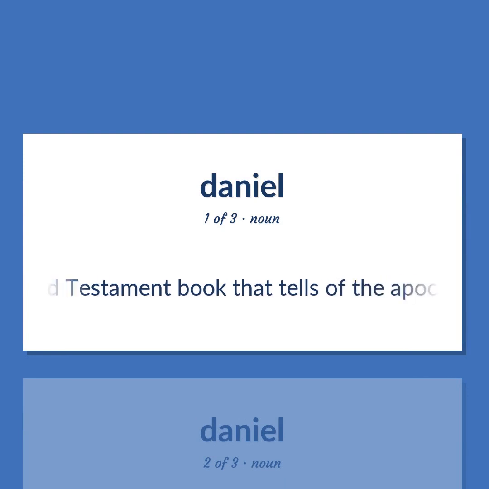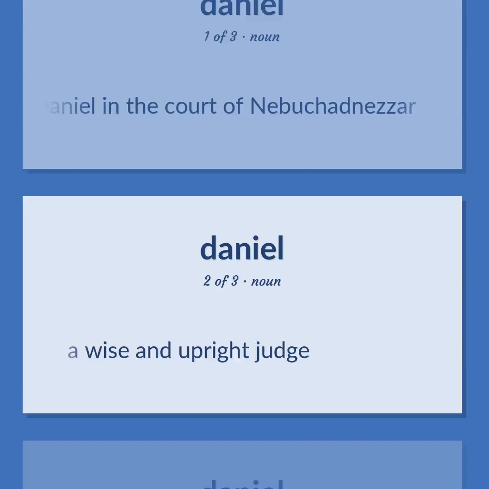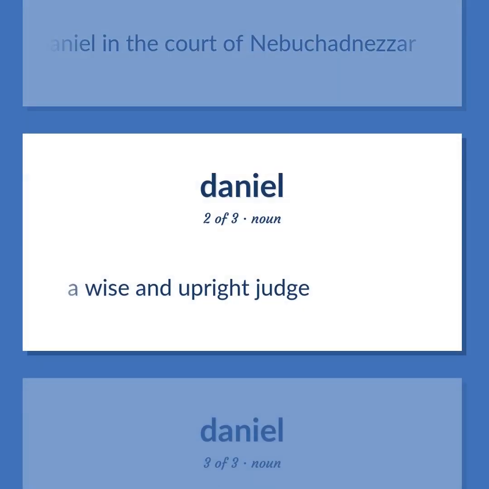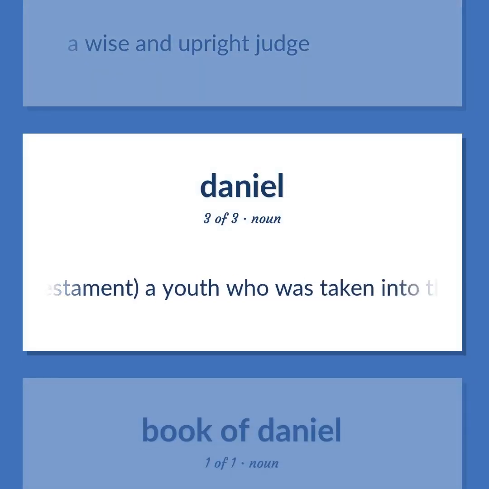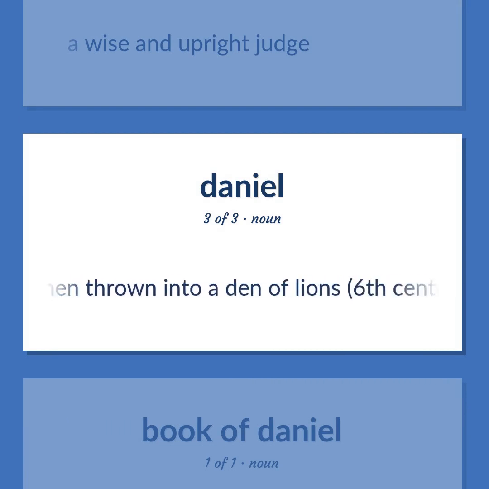An Old Testament book that tells of the apocalyptic visions and the experiences of Daniel in the court of Nebuchadnezzar. A wise and upright judge. Old Testament. A youth who was taken into the court of Nebuchadnezzar and given divine protection when thrown into a den of lions, 6th century BC.